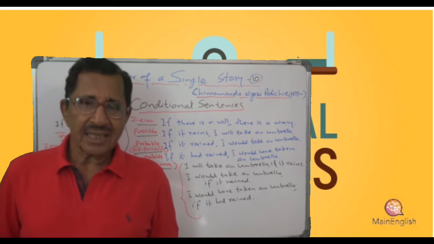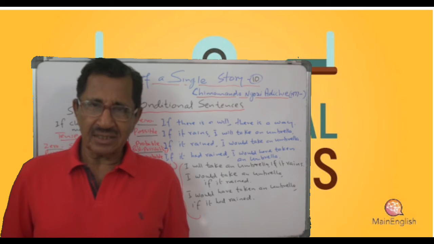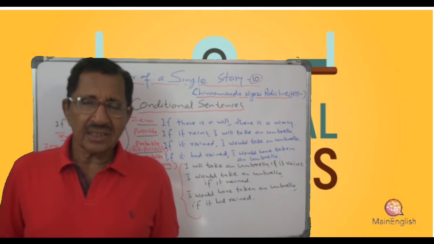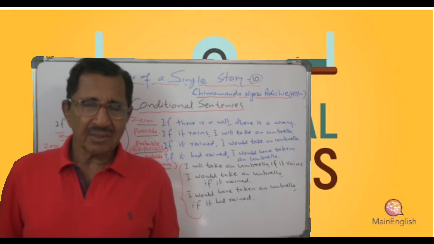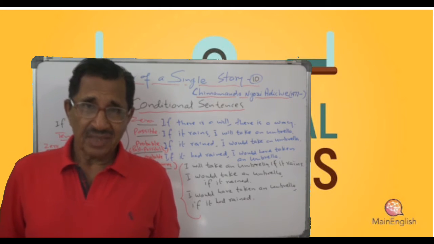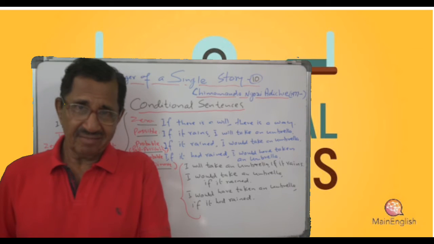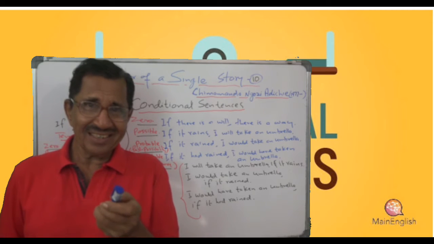But when you see the second one, that is, we say, possible condition. You can see in the if clause you have got the present simple, and in the main clause you have the future tense. If it rains, I will take. See the difference? In zero condition, both the sentences have present simple.